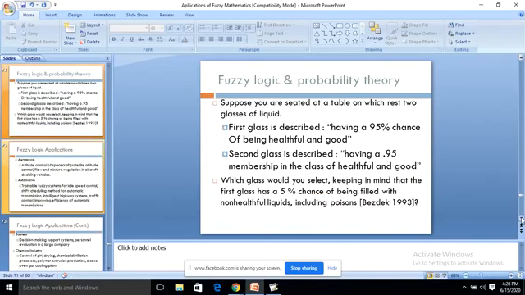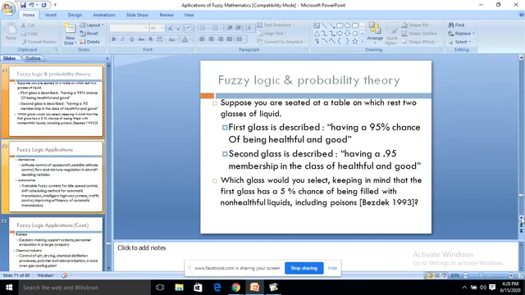And next, fuzzy logic and probability theory. Suppose you are seated at a table on which rest two glasses of liquid. The first glass is described as having a 95% chance of being healthful and good. This is about the first glass.